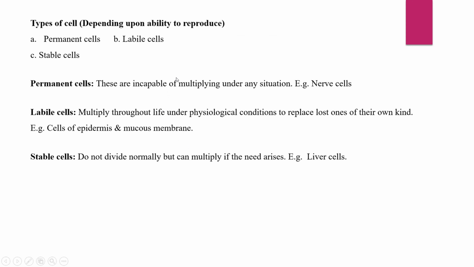Types of cells depending upon the ability to reproduce. Three types: permanent cells, labile cells and stable cells. Permanent cells are incapable of multiplying under any situation. Example: nerve cell. Labile cells multiply throughout life under physiological conditions to replace lost ones of their own kind. Cells of the epidermis and mucous membrane. And stable cells do not divide normally but can multiply if need arises. Example: liver cells.